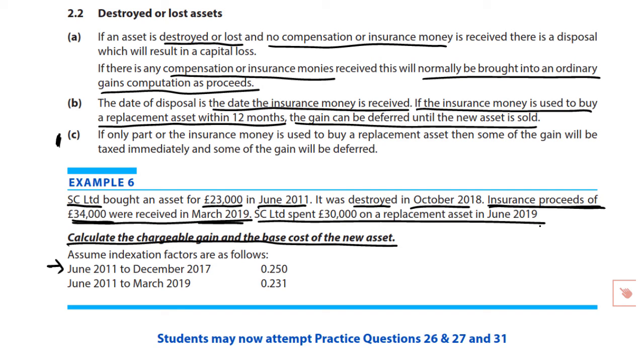Just ignore that for one moment. Look upon this as a disposal. Basically, though it has been destroyed, you've sold it for tax purposes because you've got proceeds of 34,000. So what I want you to do is just a normal gains calculation where you're deemed to have sold it for your insurance proceeds of 34,000. There's that number. You have a cost of 23,000 incurred in June 2011.